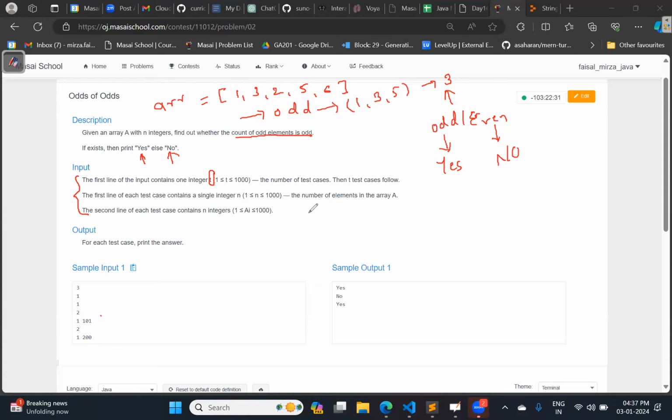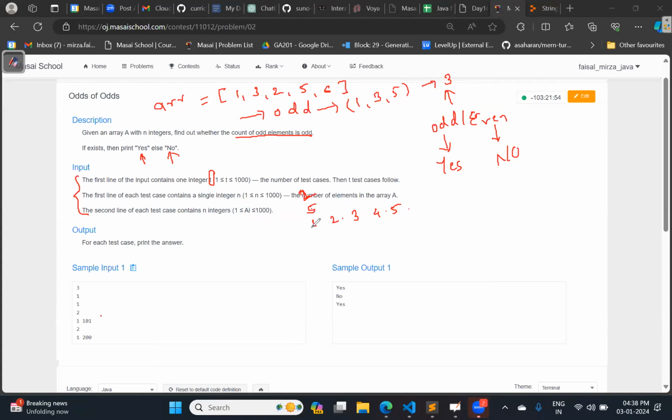Till now you have seen the example in this way. Suppose the size of array is 5, then first 5 is written, then whatever the elements are there inside that array, they are given, right? Till now you have seen this kind of input, yes or no? But now the category of input has changed. Now over here they will be given as a number of test cases. For example, if the number of test cases is 1, then only size of array and elements of the array will be given. What if the number of test cases are 2?